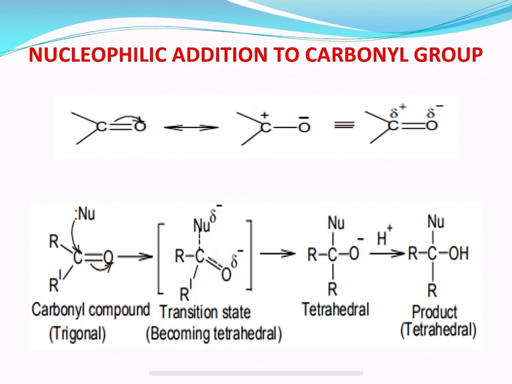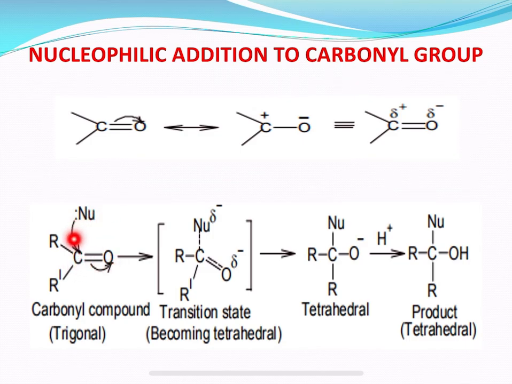Since these reactions are mostly addition reactions, they are called nucleophilic addition reactions, and they can be represented in this way. Here I have taken a carbonyl compound, which is generally trigonal. This double bond is polarized towards the oxygen, which makes this carbon slightly positive.